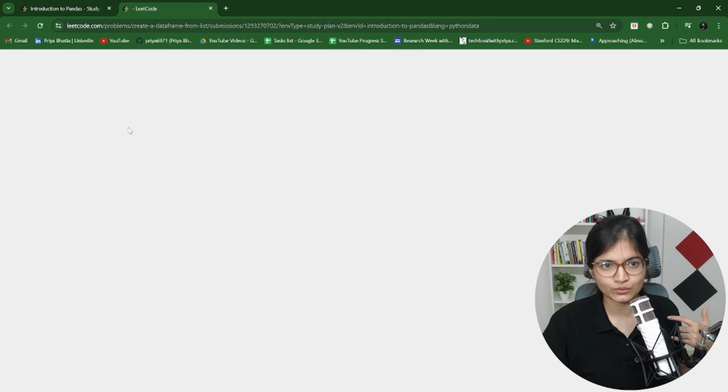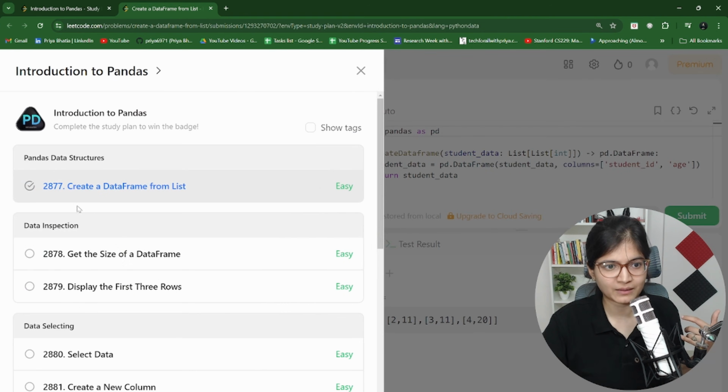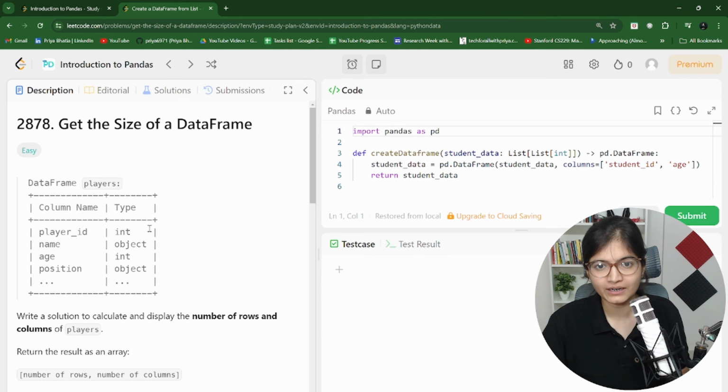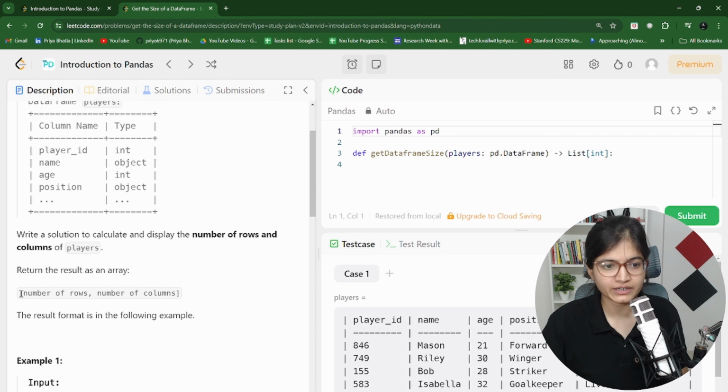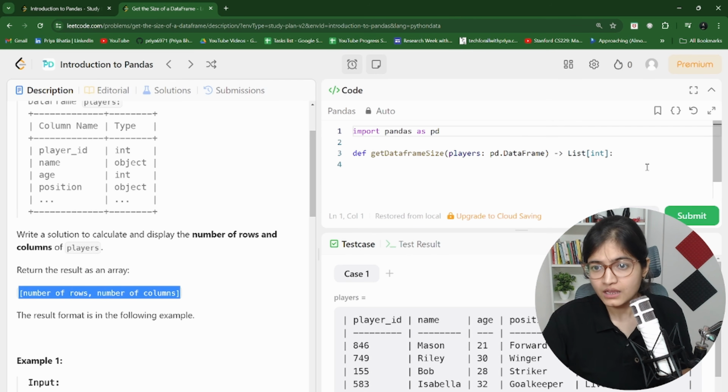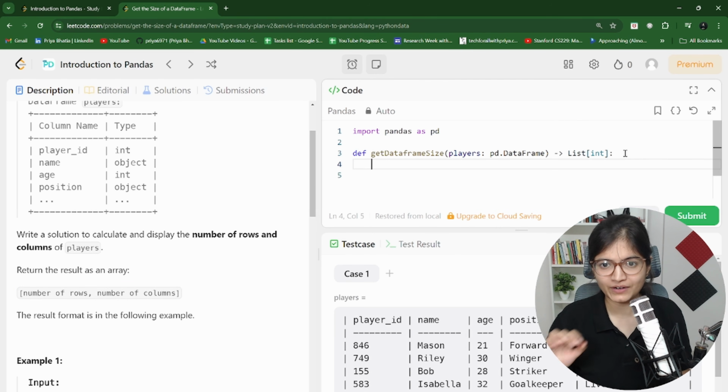Now let's move to the second question of this platform. I think we have covered the first one. Let's go to the second one. The second one says to get the size of a data frame. So here what we want is the number of rows and the number of columns. So it's again very simple. We have a data frame given to us.